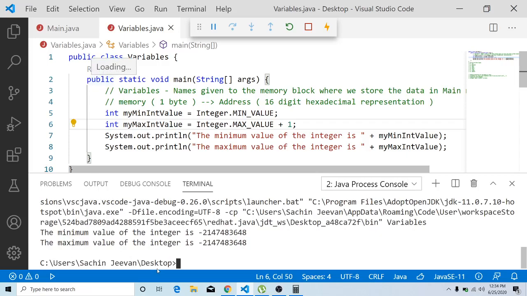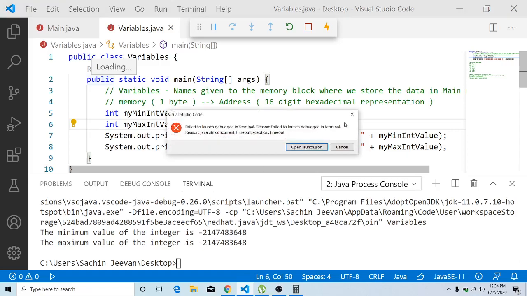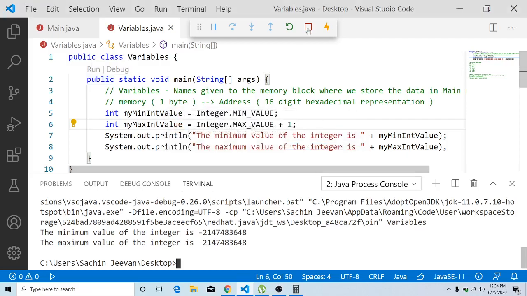You are able to see what maximum value is being printed here. The maximum value is now negative 2147483648. So what is happening here? That is what we are going to try to see.